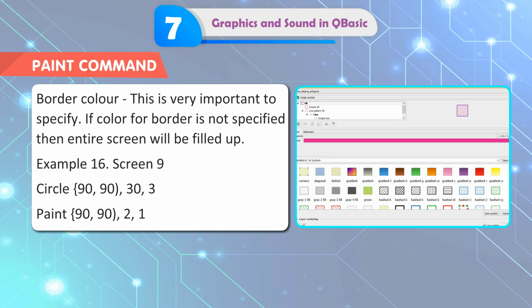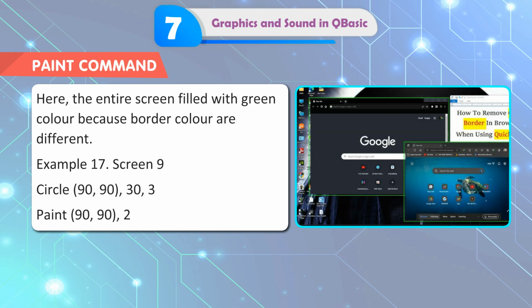Example 16. SCREEN 9. CIRCLE (90, 90), 30, 3. PAINT (90, 92), 2, 4. Here the entire screen is filled with green color because the border colors are different. Example 17. SCREEN 9. CIRCLE (90, 90), 30, 3.